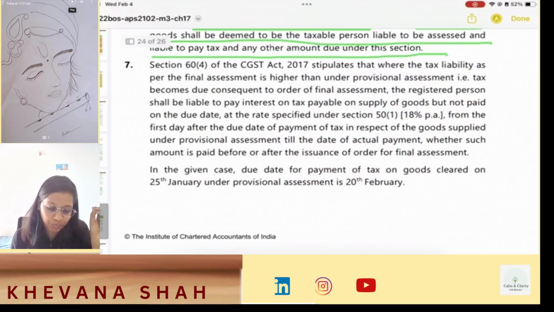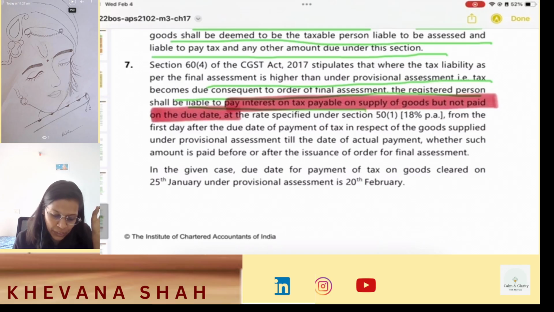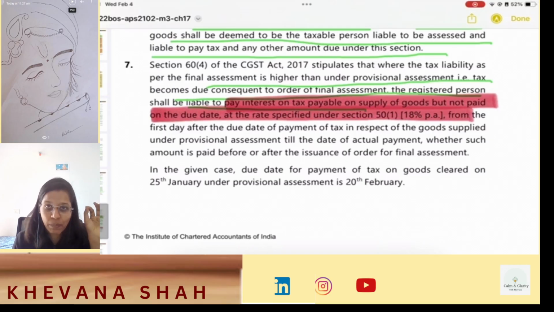Okay, see. Section 64 of the CGST Act stipulates that where the tax liability as per the final assessment is higher than under provisional assessment, that is, tax becomes due consequent to order of final assessment, the registered person shall be liable to pay interest on tax payable on supply of goods but not paid on due date at the rate specified under section 51, that is 18% per annum.